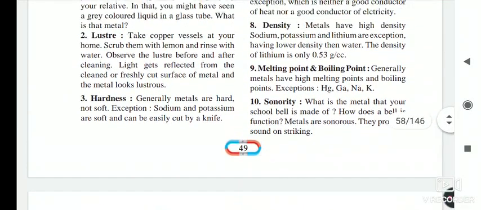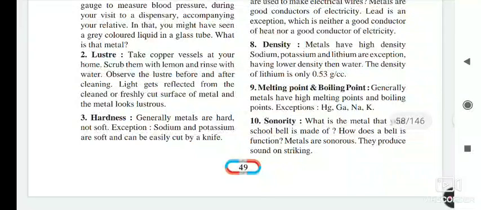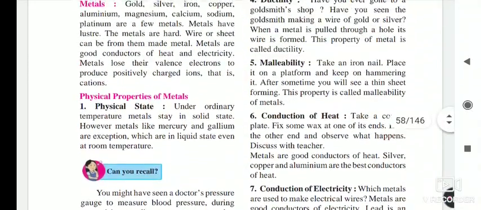Metals show the property of sonority, and non-metals do not show the property of sonority. Metals have high melting and boiling points. Non-metals have low melting and boiling points. The density of metals is more than that of water, and the density of non-metals is less than that of water. These properties we had studied.